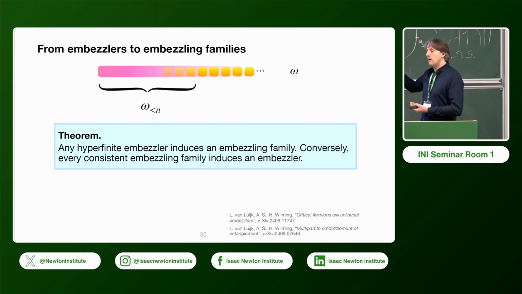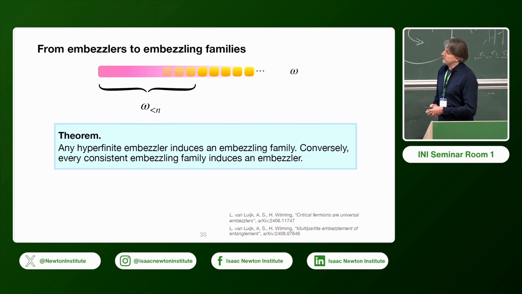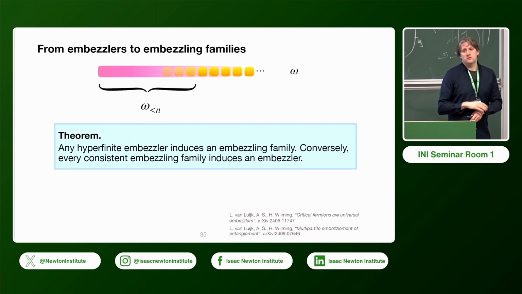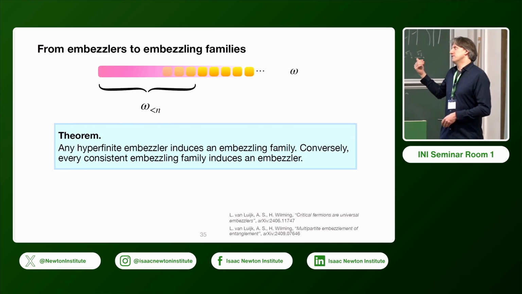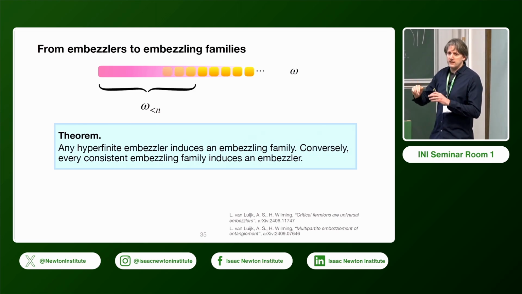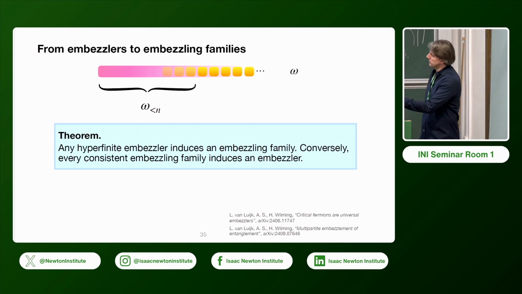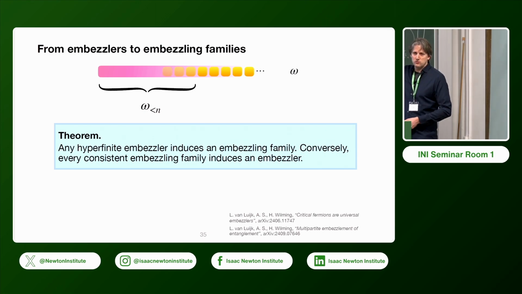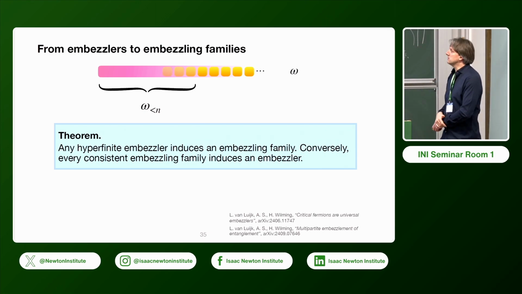But in the example by Van Dam and Hayden, you don't have this property. So the families you get from embezzling states have slightly stronger properties, and that's what we call consistent.